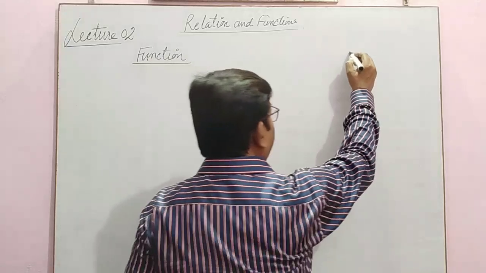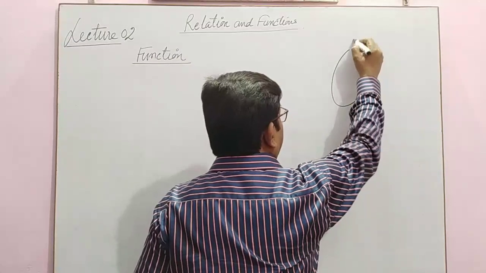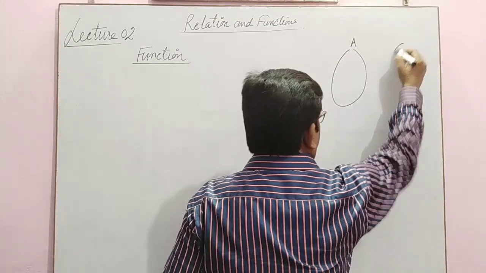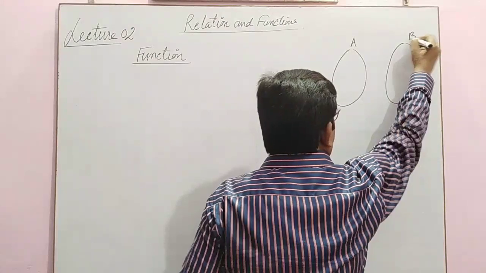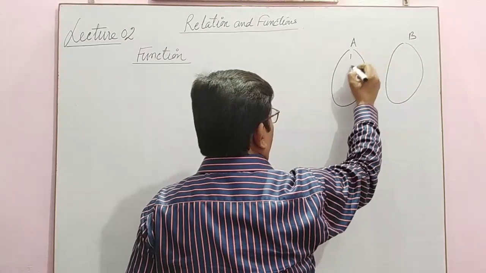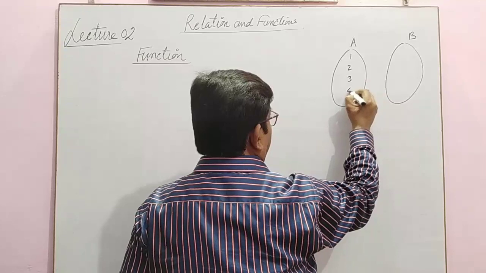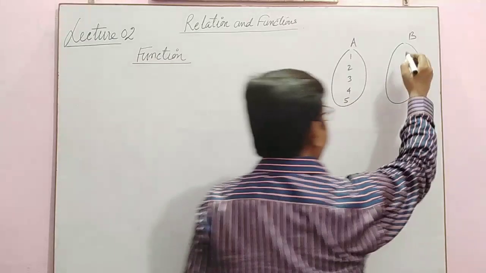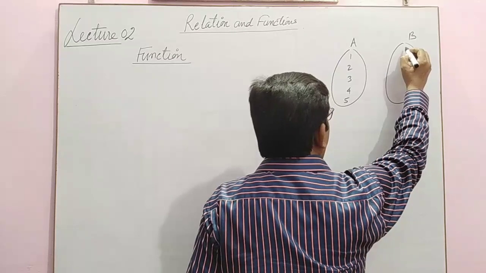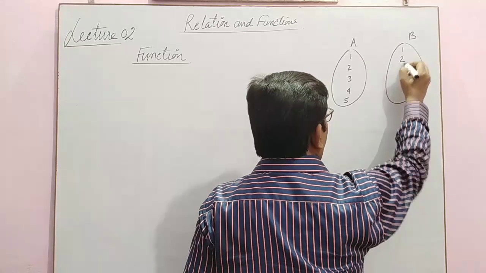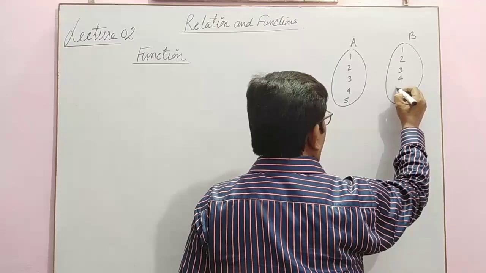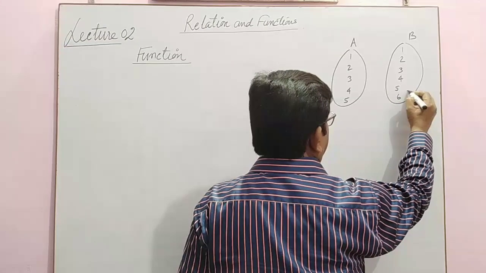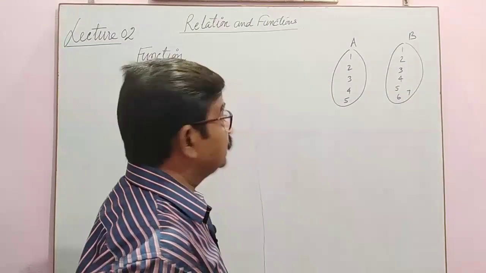Suppose I have a set A and another set B. It has elements 1 2 3 4 5. Got it? Here we have 1 2 3 4 5 6 7 and so on.